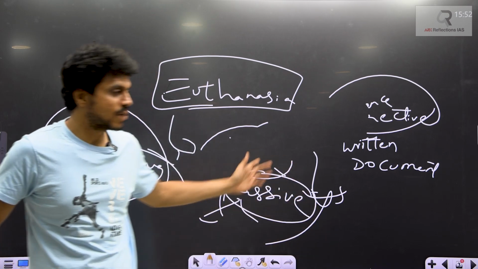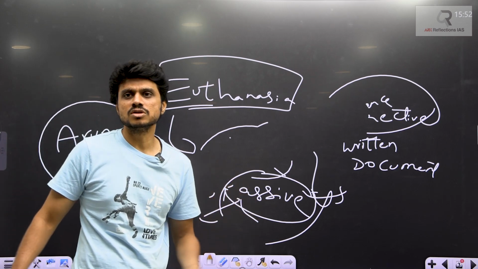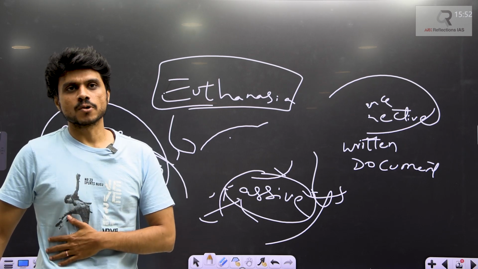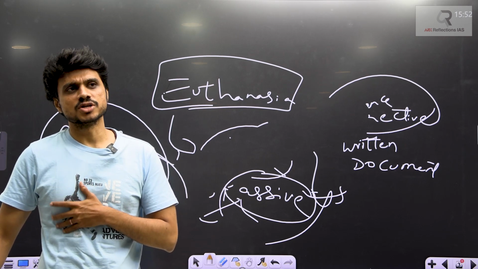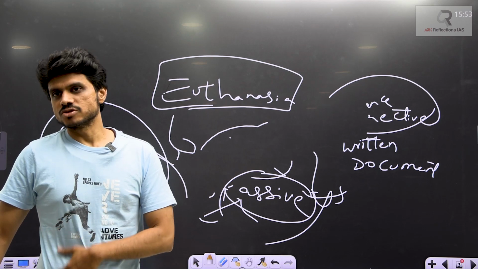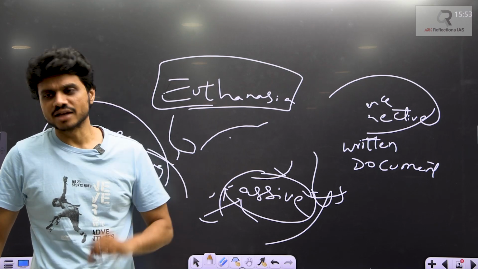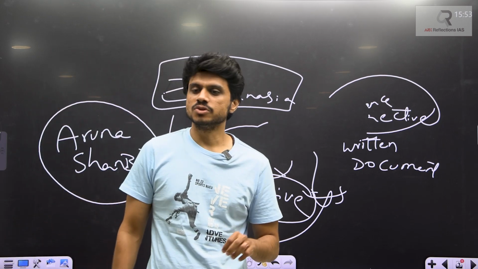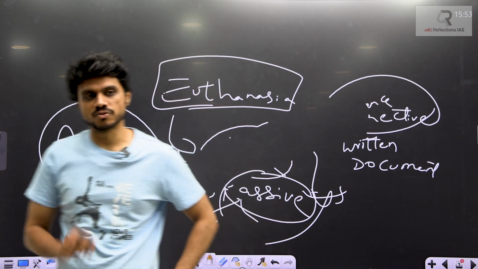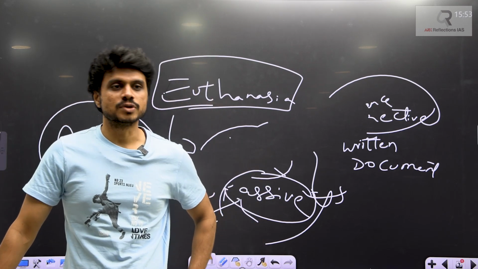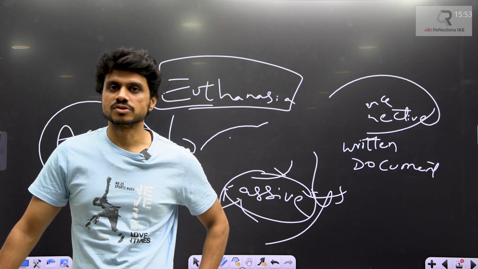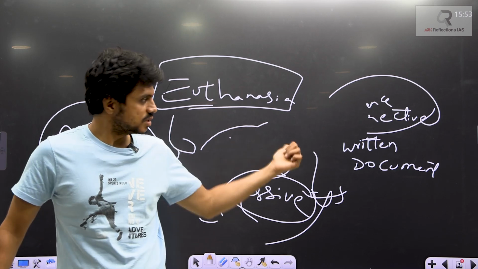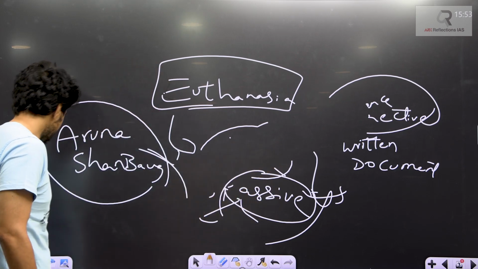Yes, that's what I think, they have passed the bill. It has only passed in one of the houses. It will be passed. So that's what is there. Only very few states have active euthanasia. Most of the states have passive euthanasia. I need to check exactly whether it is active or not. I'll check and confirm again. Only a few states have active euthanasia allowed. Let me check the provision whether they are talking about the active or the passive one. As far as I have known, it is active. We'll check and confirm again. Clear? This is what they are talking about. That's it. So these are the articles for today.